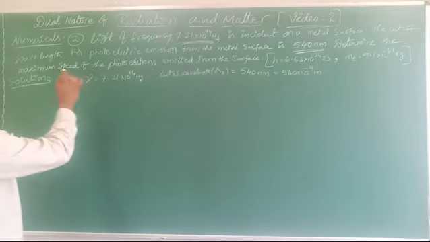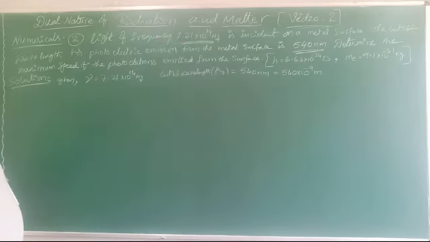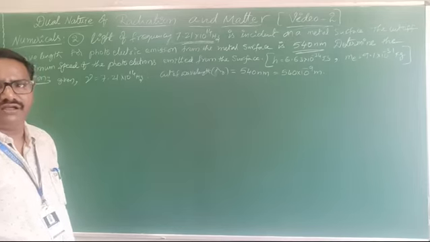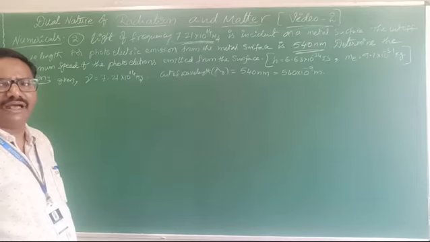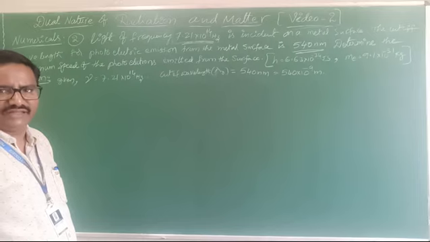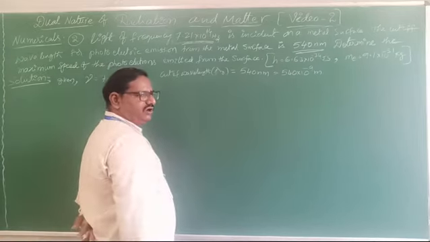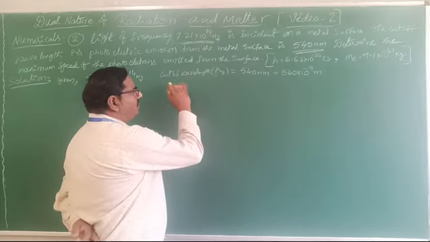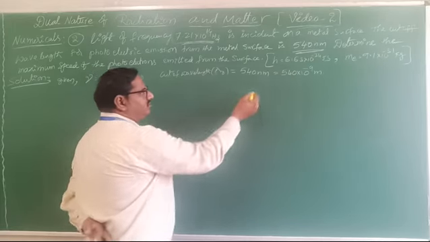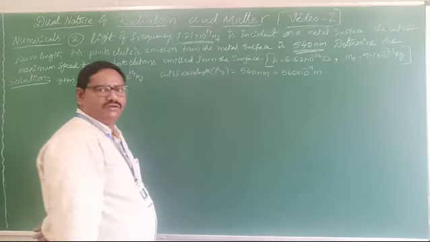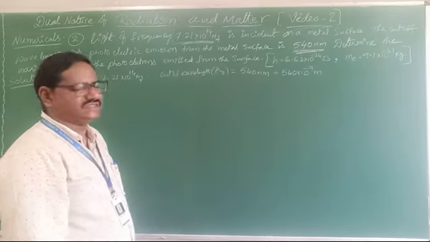The cutoff wavelength for photoelectric emission. Cutoff wavelength for photoelectric emission means nothing but lambda max, the threshold wavelength. That is called lambda naught, we wrote. So cutoff wavelength or threshold wavelength, how much they gave? 540 nanometer. By using this data, what they are asking?